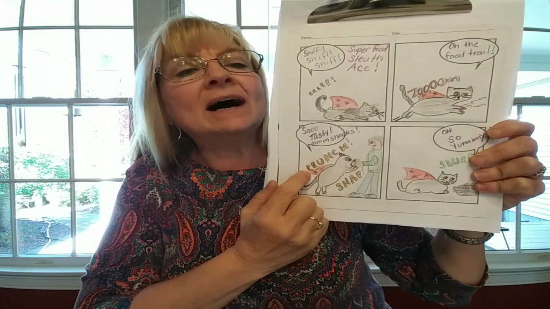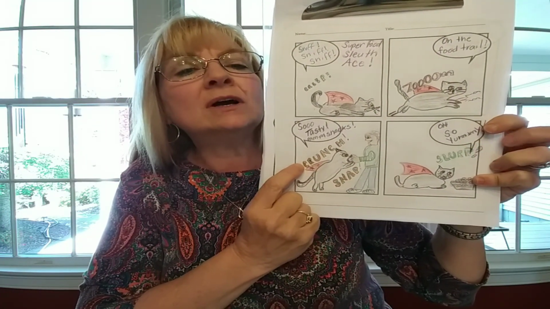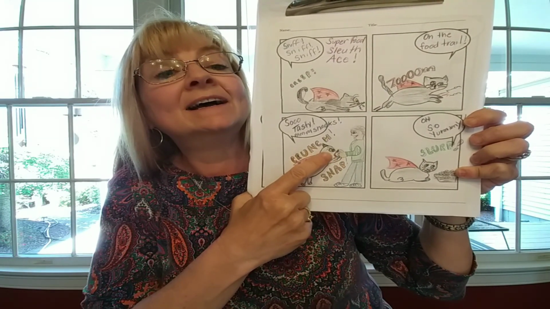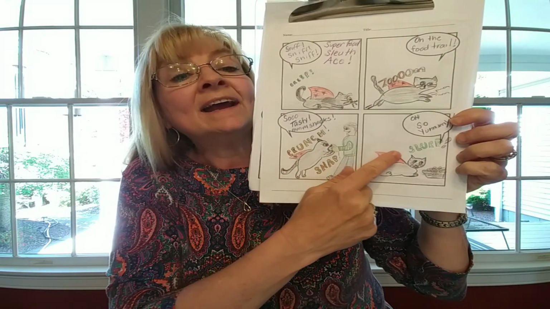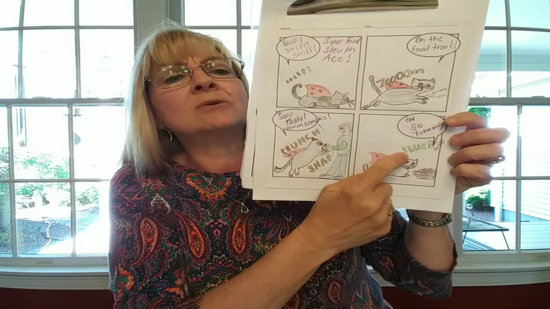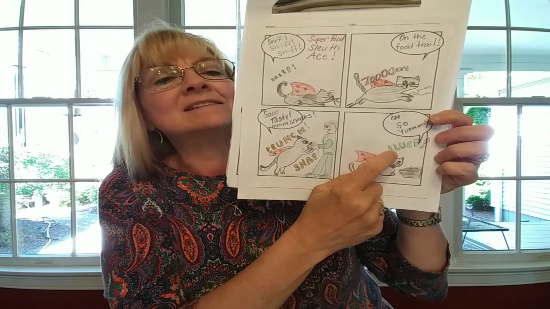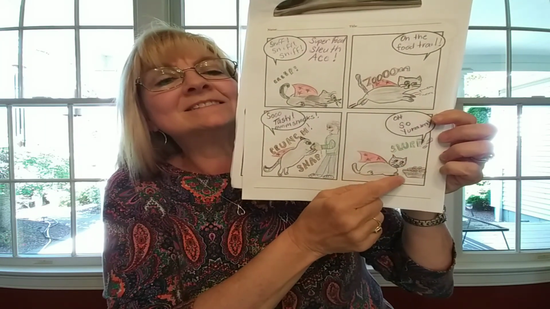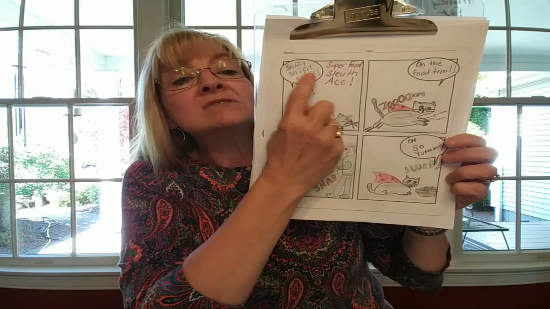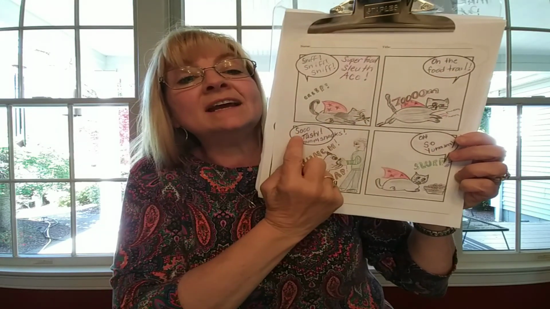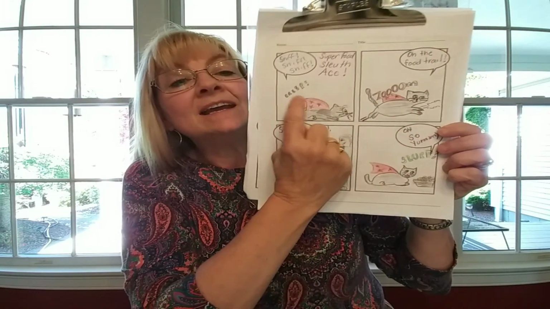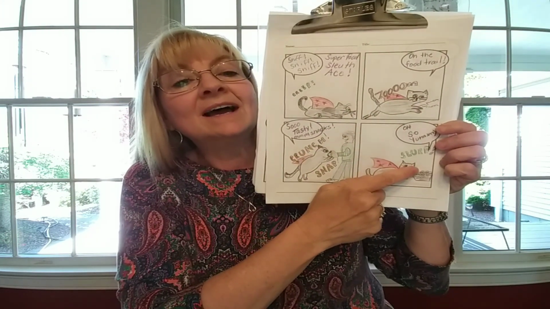In this box, we see crunch, snap, as he's eating a crunchy snack. And here he is having his dinner at the end of the night. He likes to eat it fast, so I imagine it sounds like this. Slurp. He's slurping it up. It's a little bit of wet and a little bit of dry. Here's all the things he's thinking or saying in the word bubbles as each comic strip progresses.